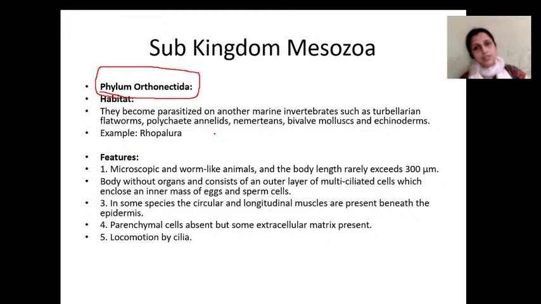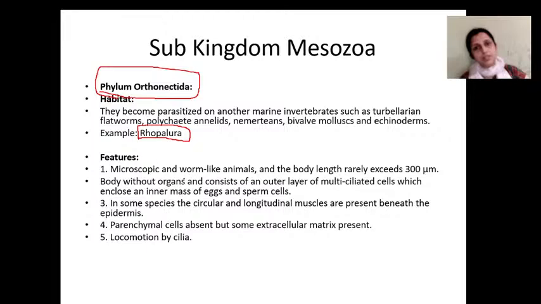For your exam, what you have to keep in mind is that you need to learn the classification, that is, kingdom Animalia is classified into 3 subkingdoms, and then the classification of subkingdoms into different phyla. After this is over, I will summarize at the end. So, subkingdom Mesozoa has 2 phyla. Phylum Orthonectida are parasitic forms in marine worms and mollusks. Example, Rhopalura.